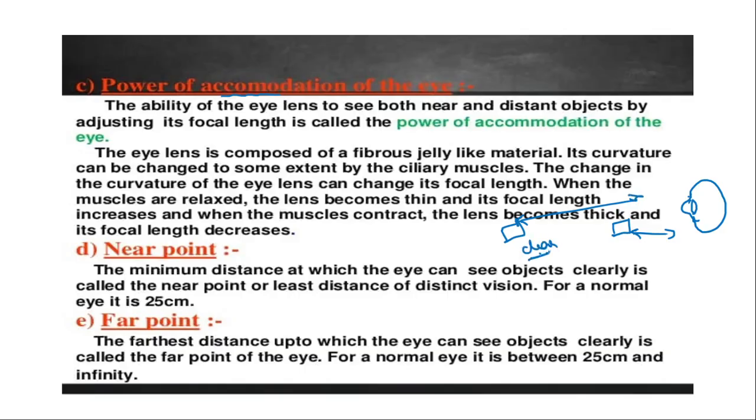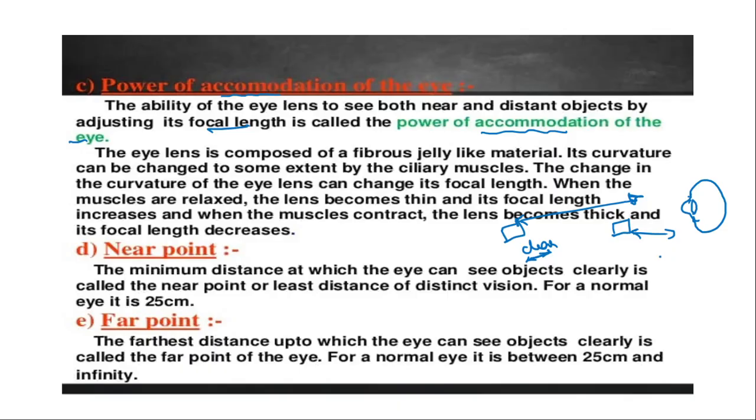What is the main objective of adjusting the focal length? The main objective is that we have to get a clear picture of that particular object. That is the main purpose of changing the focal length. This function is called the power of accommodation of the eye. The eye lens is composed of a fibrous jelly like material.